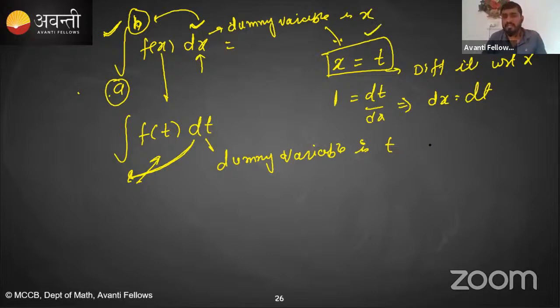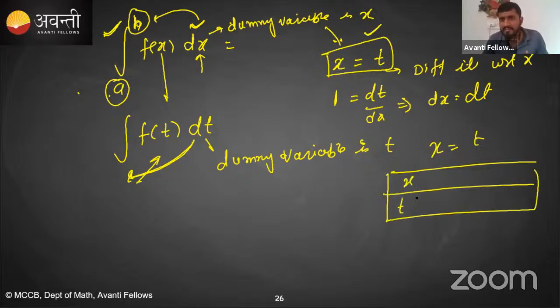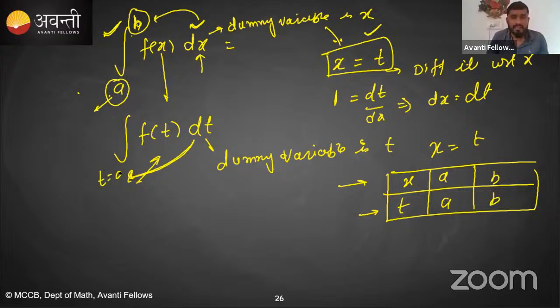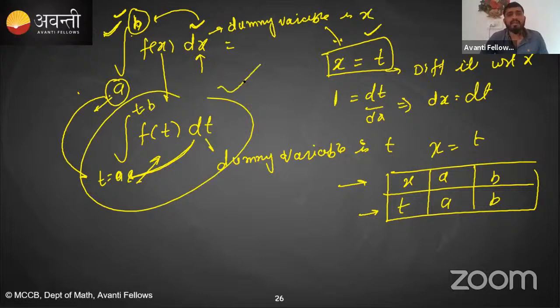The substitution which we are using is x is equal to t. Now you have to make the table. This is the x value on the first row. We will write the x value. On the second row, we will write the t value. When your x is equal to the lower limit a, at that point t will become a. When your x is equal to b, your t will become b, which means the same limit will be here. When your x is equal to a, your t will also be a. When your x is equal to b, your t will also be b. This is the substitution. Now you can perform the integration. That was the very, very basic thing.